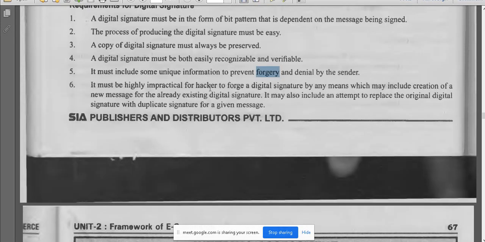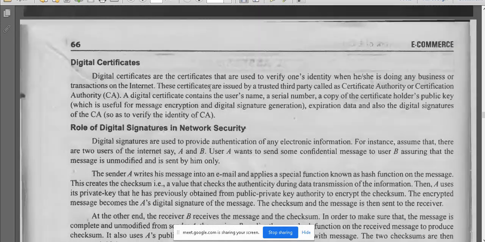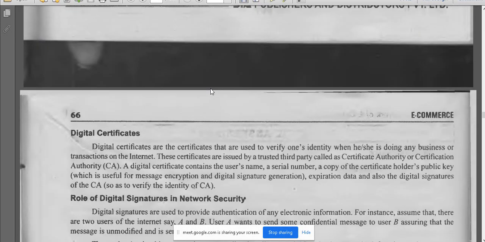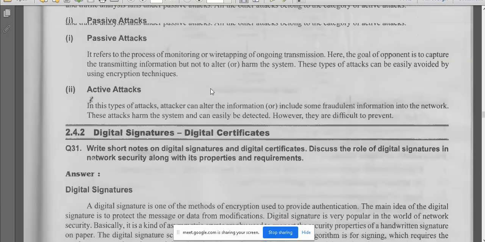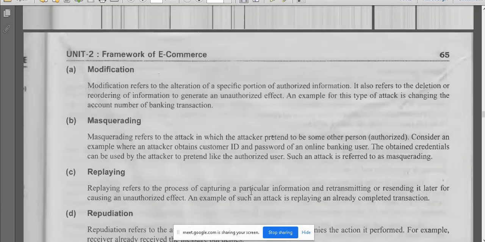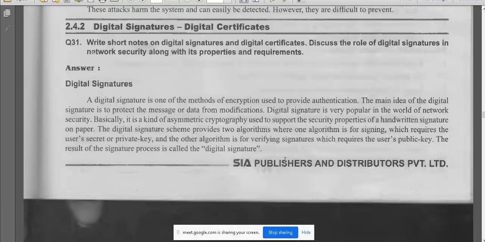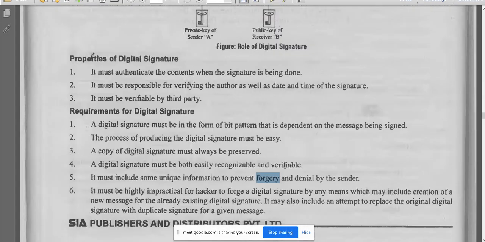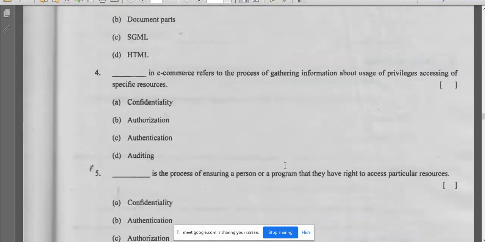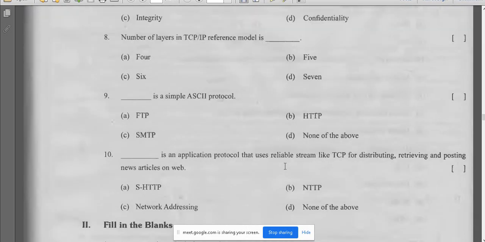So these are the important topics in unit 2. We have mostly finished units 1 and 2. What is the next unit we have? Unit 3.